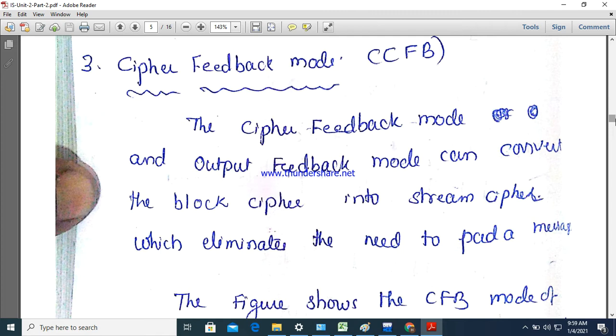So what is the difference between block cipher and stream cipher? Already you might have gone through block cipher algorithms, like we have seen the DES algorithm and the AES algorithm, right? In these the plain text is considered as a block, like a 64-bit block or 128-bit block. The plain text is a block and the cipher text is generated as a block.